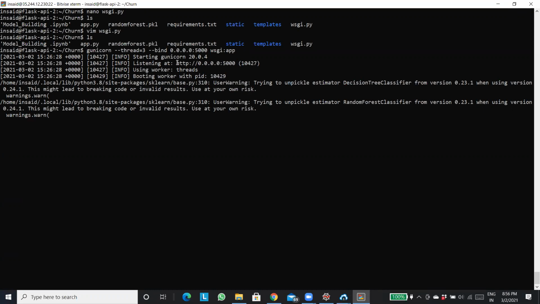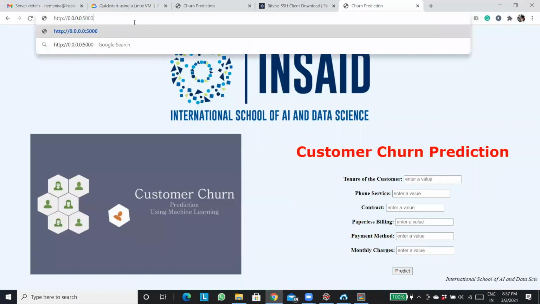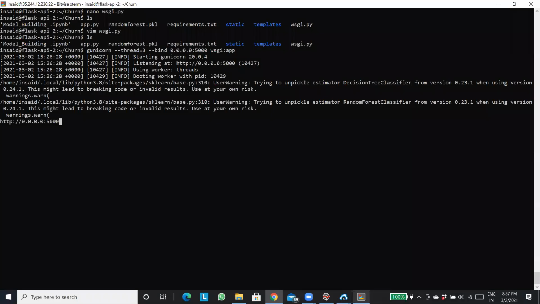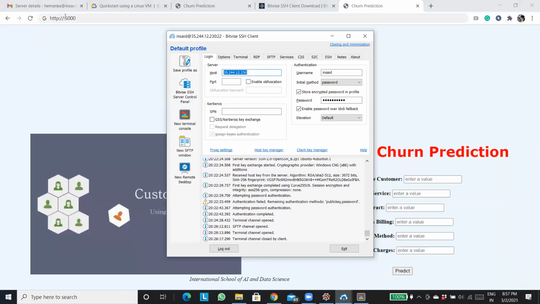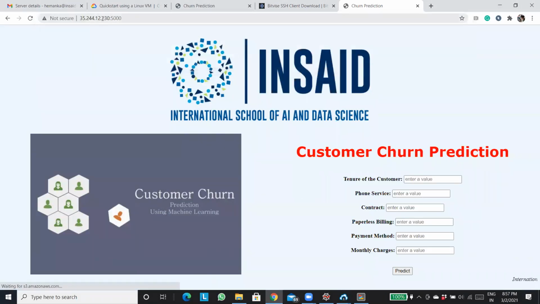So if I am accessing it using this link, now if I'm executing it, see, it's working. I'll have to put my IP. What is my IP? Copy it from here, paste it. It's working. Is it working on your side as well?